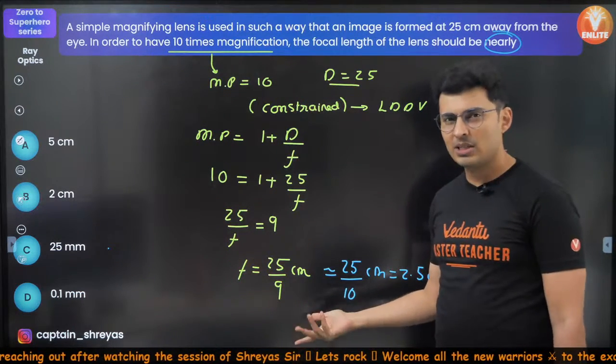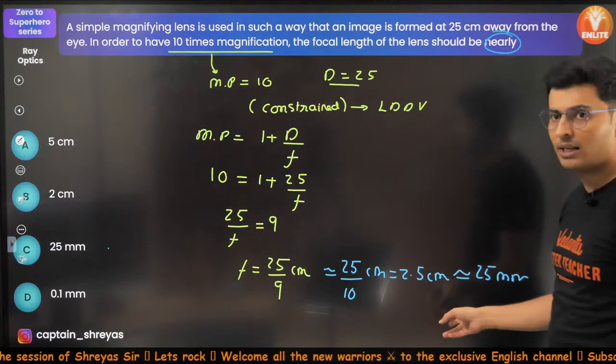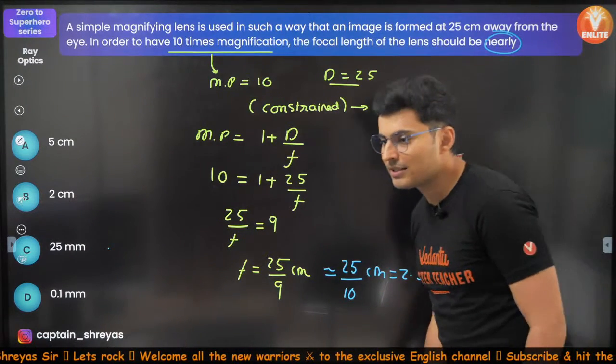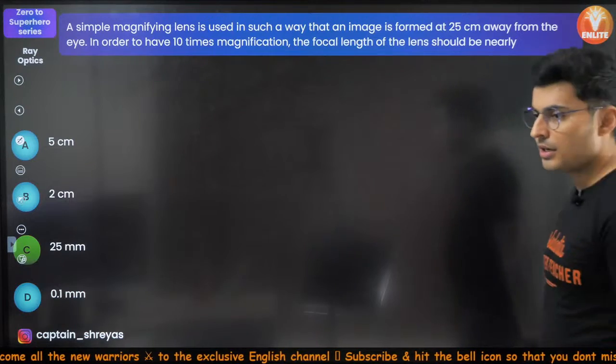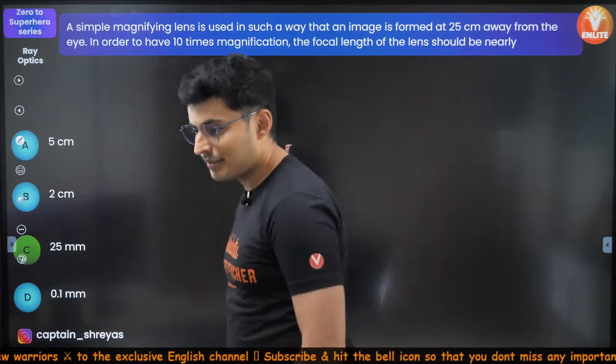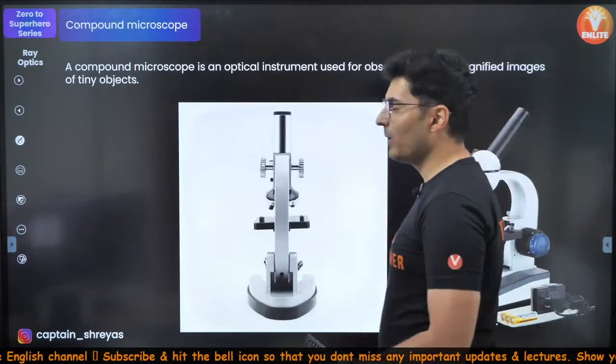So 25 by 10, which is 2.5. Convert centimeters into millimeters, multiplied by 10. That's it. I hope this is clear, Dhanushk. Is that fine, bacha? Yes, Anush. Yes, sorry, Sonalika. That's correct. Option C. All right, moving on to the next, and that's compound microscope and telescope.